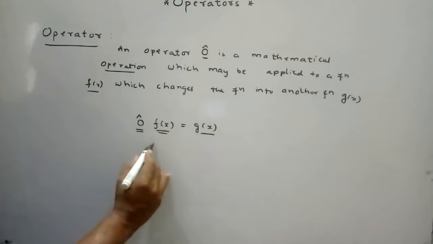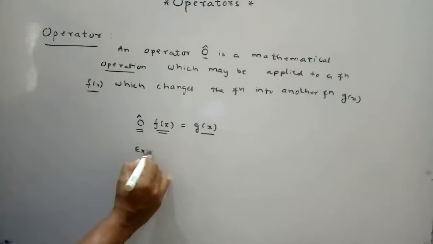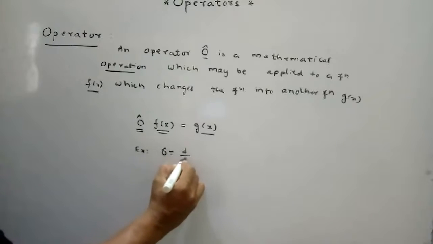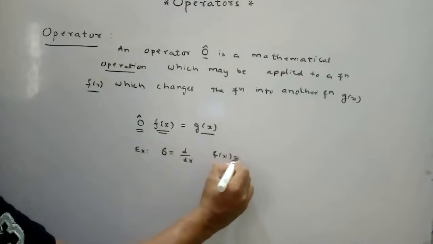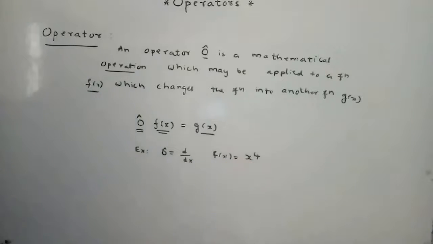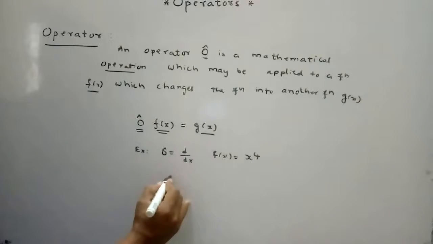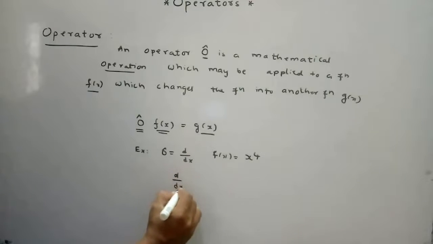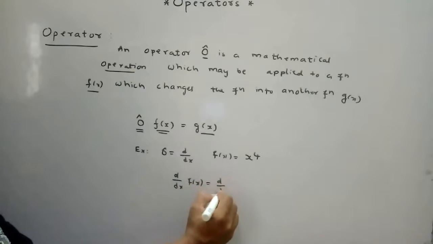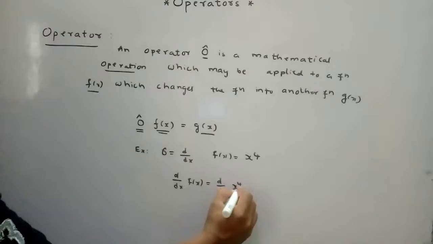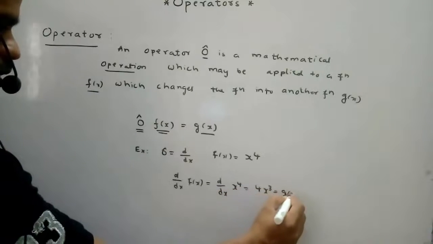So for example, the operator is d by dx and the operand, the function, is x power 4. If we apply the operator onto this function, d by dx of x power 4 is equal to 4x cube. So we got a new function here.